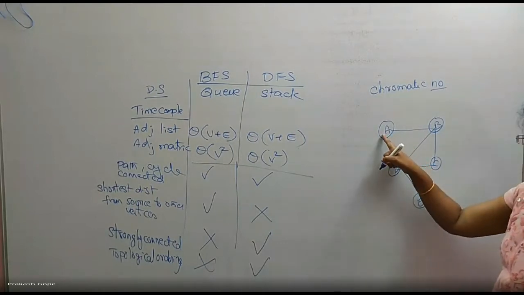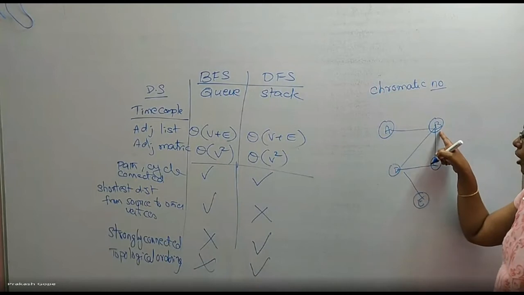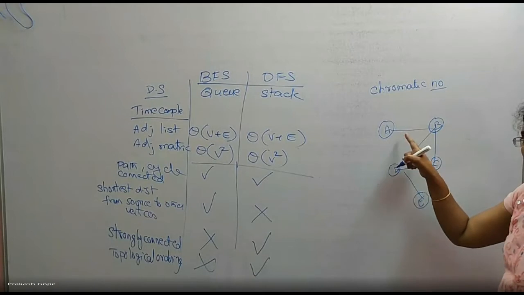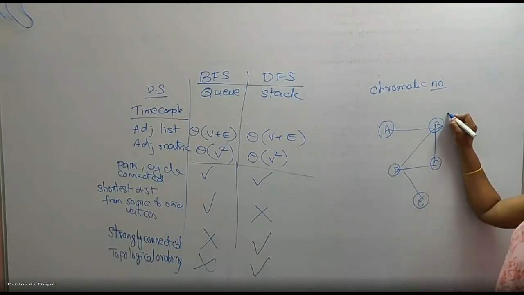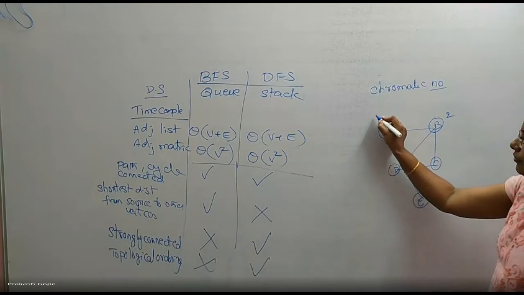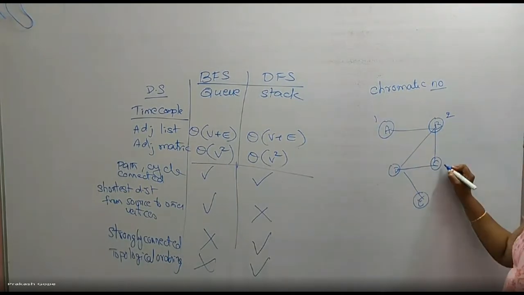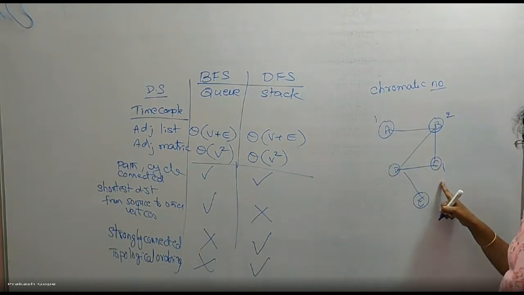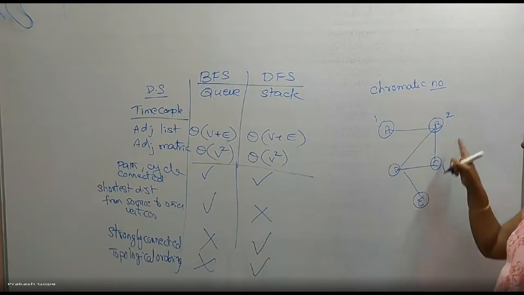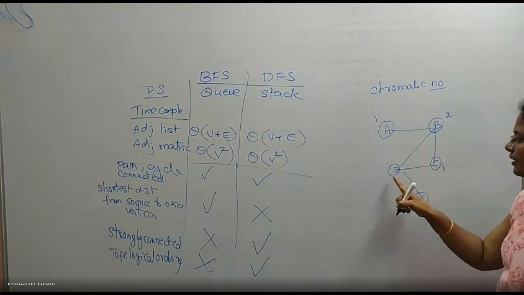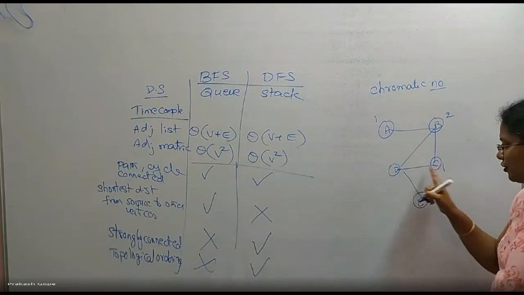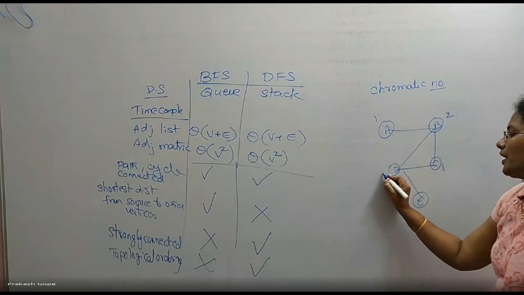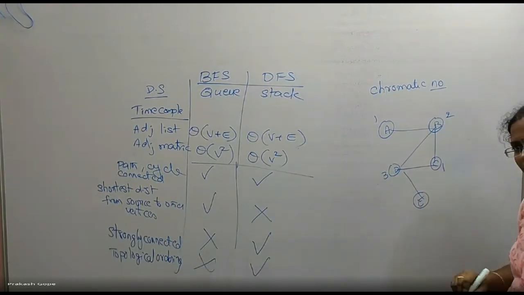If I give red here, I should not give red to B because both are adjacent. There is an edge connecting those two. So I should not give red here. I can give green. So I can give color 2 if I give color 1 here. Can I give color 1 here also? Yes, no problem because these two are not adjacent. But if I give 1 here and 2 here, can I give 1 here? No, because it is adjacent to this. Can I give 2 here? No, it is adjacent to this. So definitely I should give a color 3, third color.